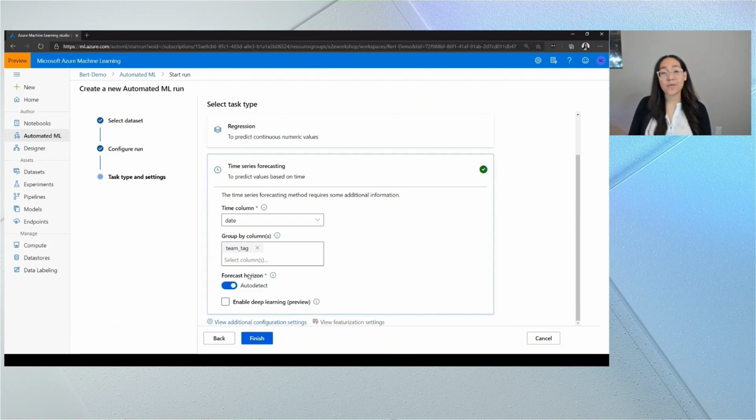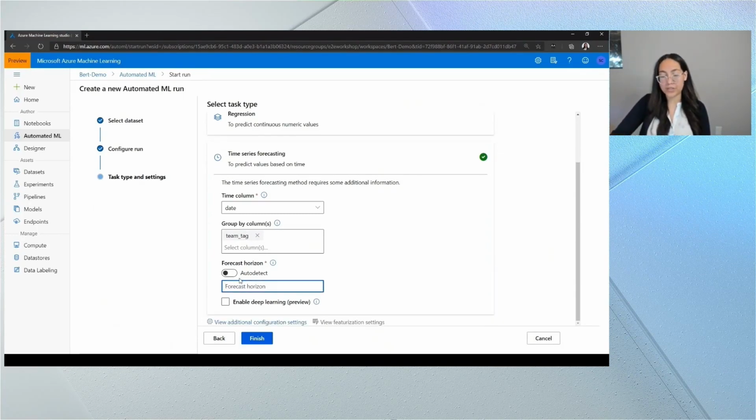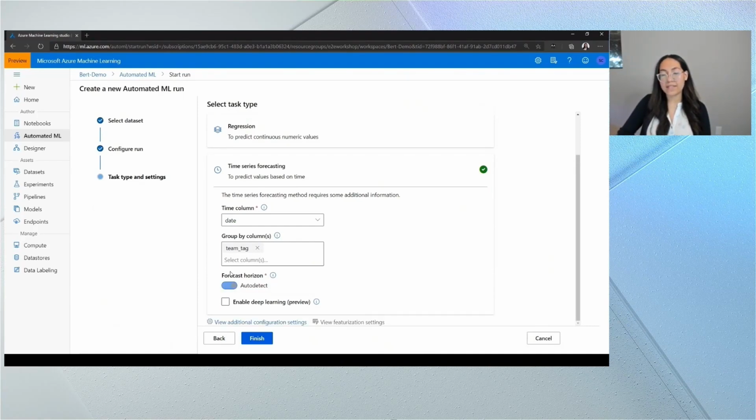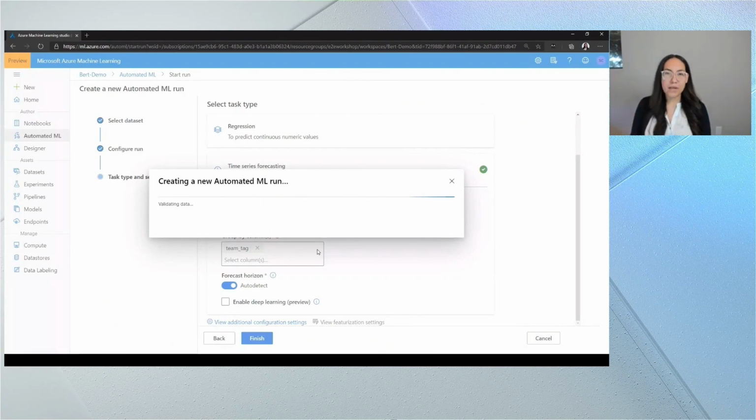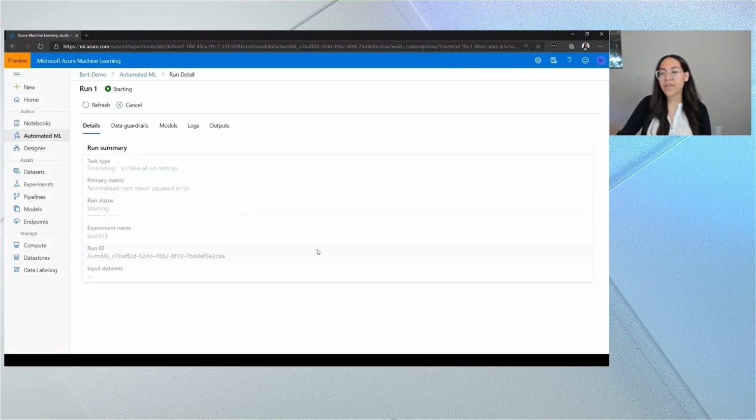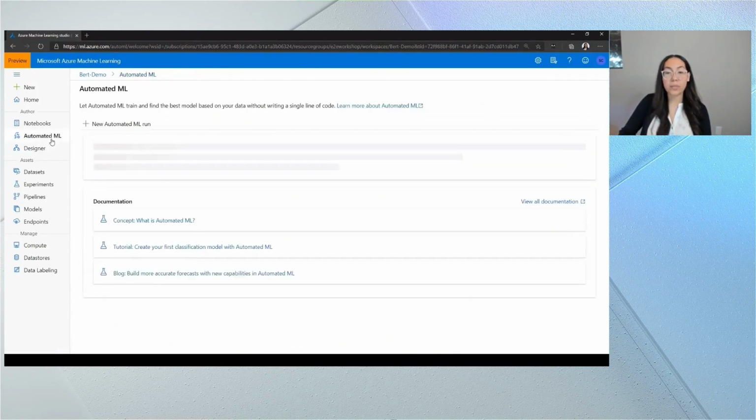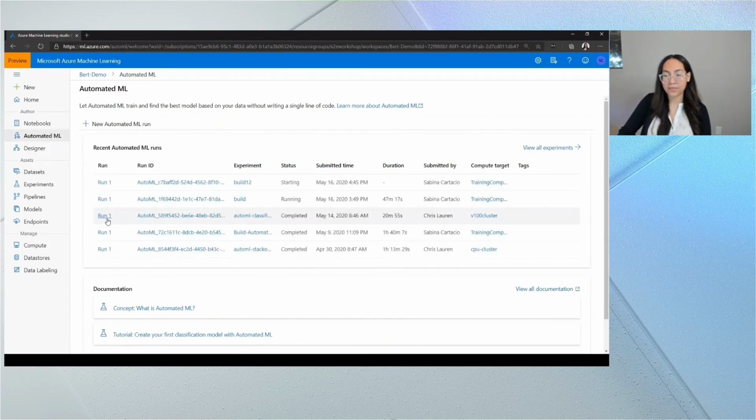Next, we're going to set the forecast horizon. This is essentially how far out into the future we want to predict or get forecasts for. Automated ML will auto-detect this for you, or you can go ahead and manually enter a value yourself. Now I'm going to go ahead and leave this as auto-detect. You can optionally enable deep learning, which will generate DNN models for you post-training. So I'm going to go ahead and kick off this run. Now, automated ML is starting on the preparation state. This includes pre-processing, those missing values we talked about. And while this gets started, I'm going to go back to the automated ML authoring tab and click on a pre-run experiment.